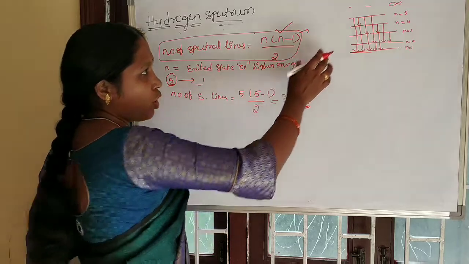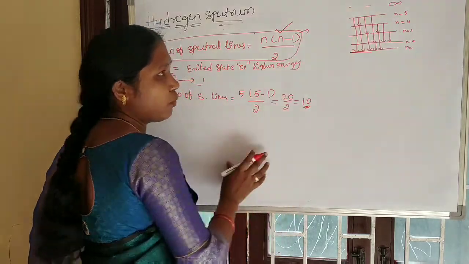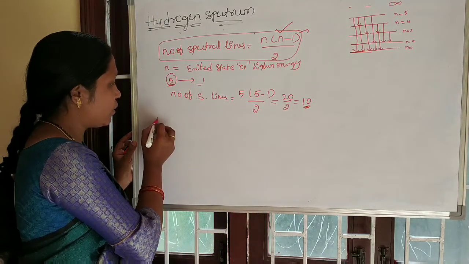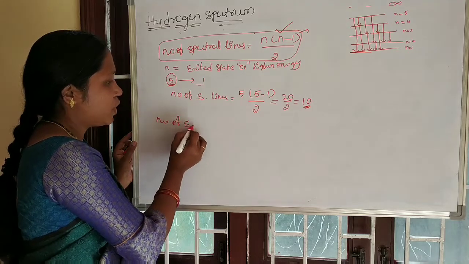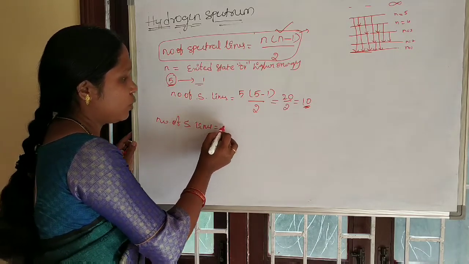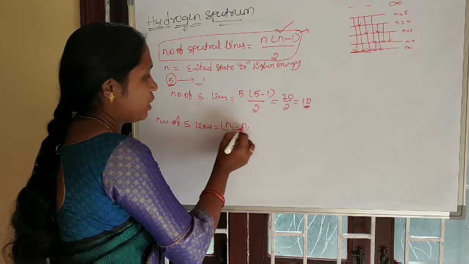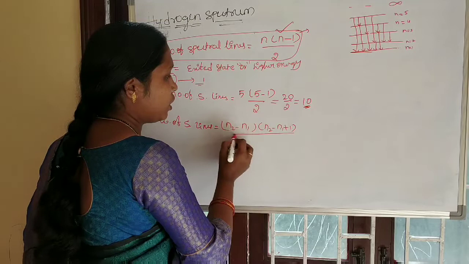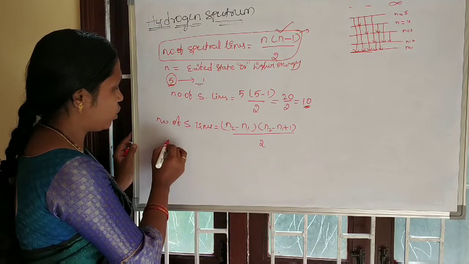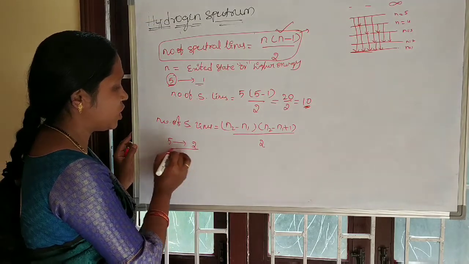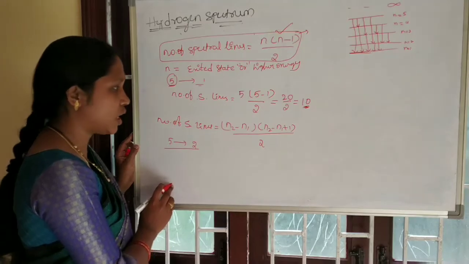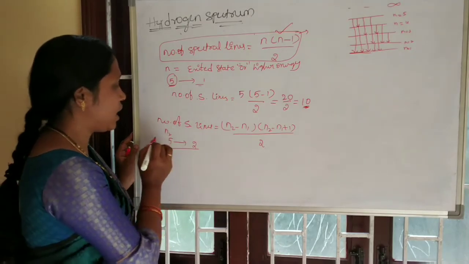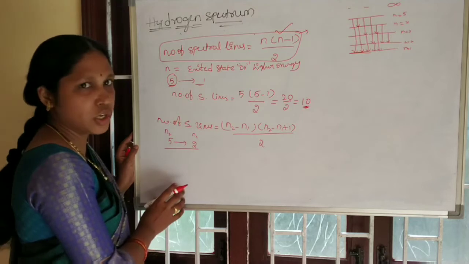If an electron is dropped from a higher energy level to some middle energy level, in that case we use the formula: number of spectral lines equals (n2 minus n1) into (n2 minus n1 plus 1) by 2. Suppose the electron is dropped from the fifth to the second energy level. Here n2 is the higher energy level and n1 is the lower energy level.